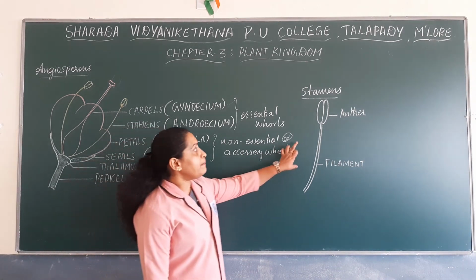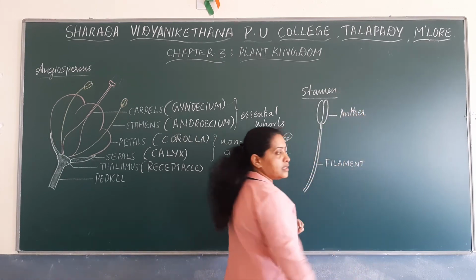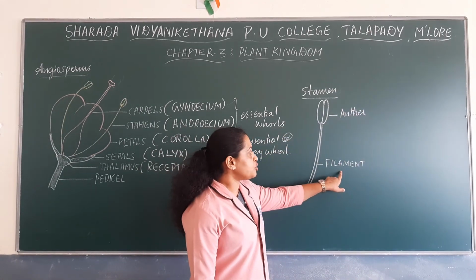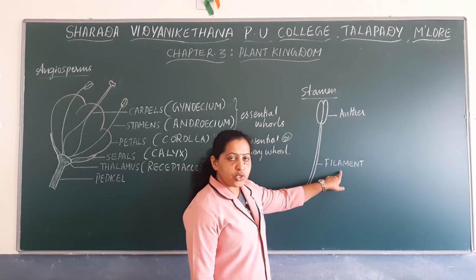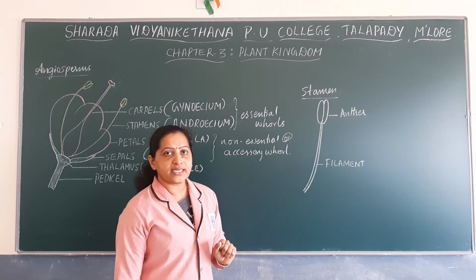So these are the parts of a stamen. Stamen consists of two distinct parts: a long tubular slender structure known as filament, and at the tip of the filament a lobed structure known as anther.